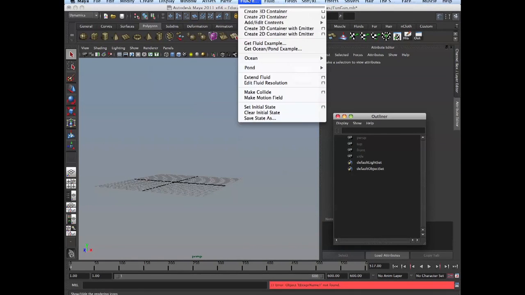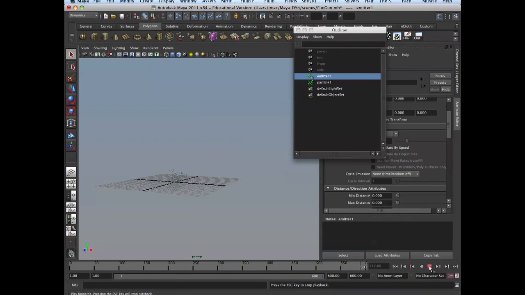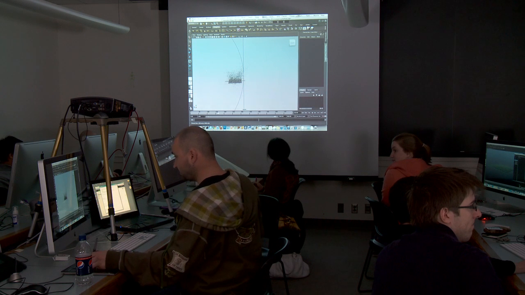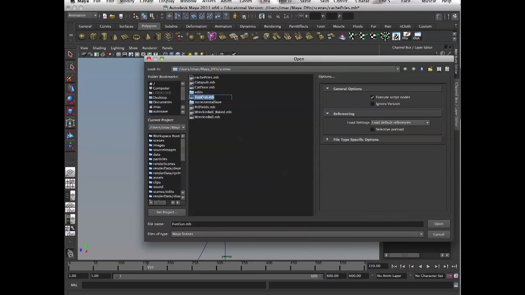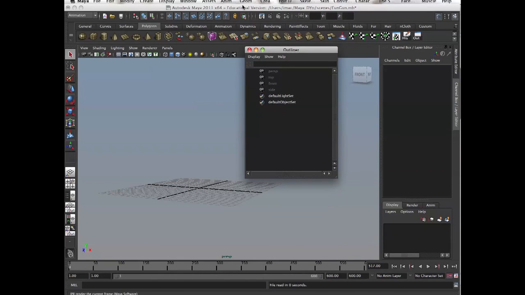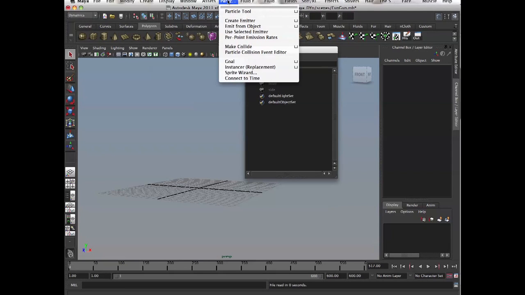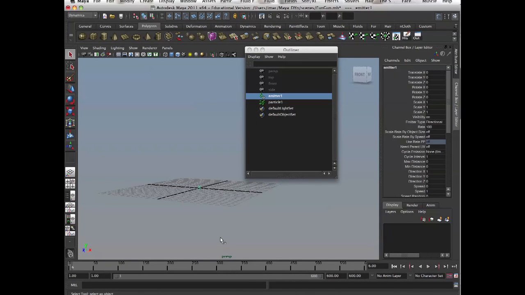All right, create particle shape, create emitter. Oh, let's go back to the gun. I won't save that. Okay, create again. Create particles, emitter. Dynamics. Okay, create. Create emitter. I guess we'll choose directional. Create. Perfect.